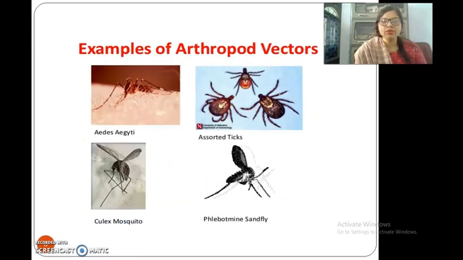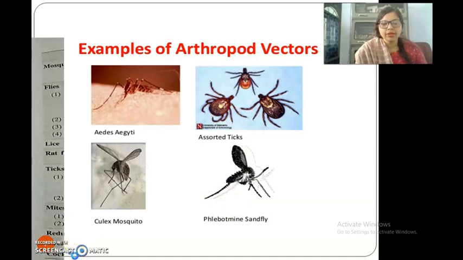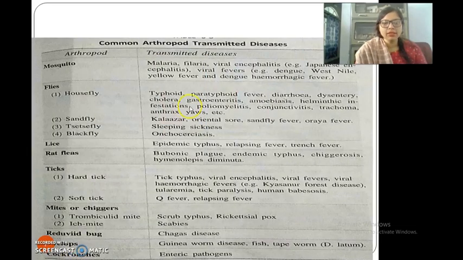Then we have some examples of arthropod vectors. One such example is Aedes aegypti, Culex mosquito. These are mosquitoes. Then we have ticks. These are the ticks and sandflies. Then these are some of the arthropods and the diseases they transmit. This is from your book, you can see.